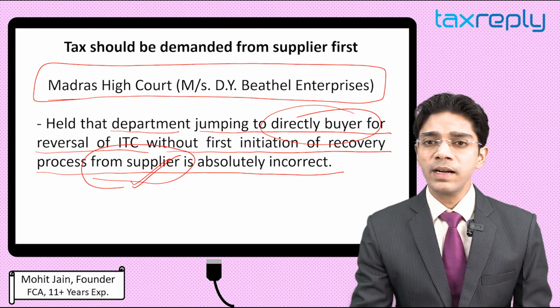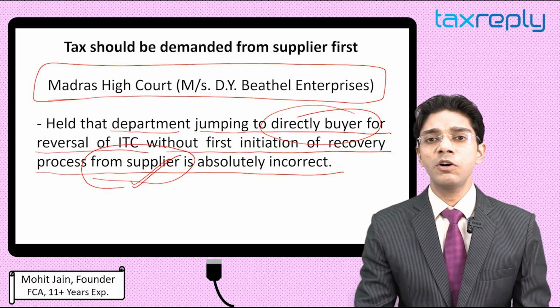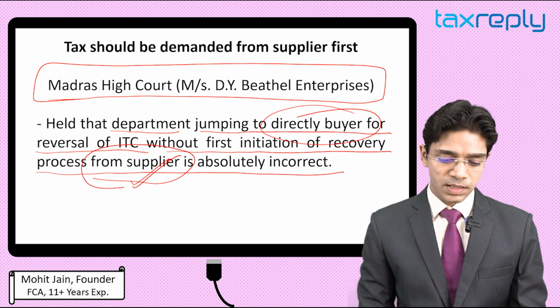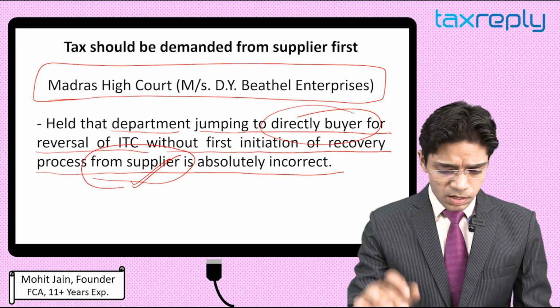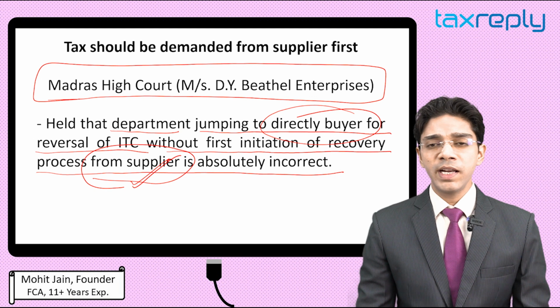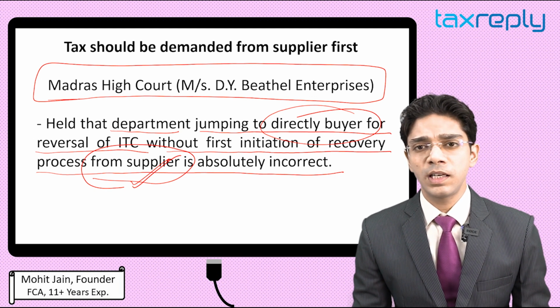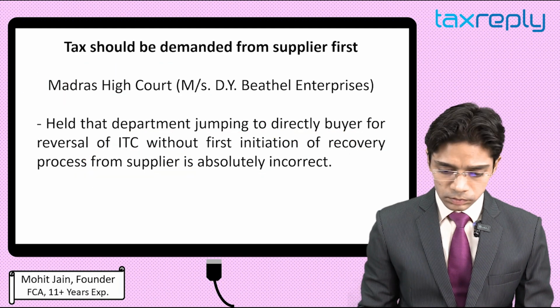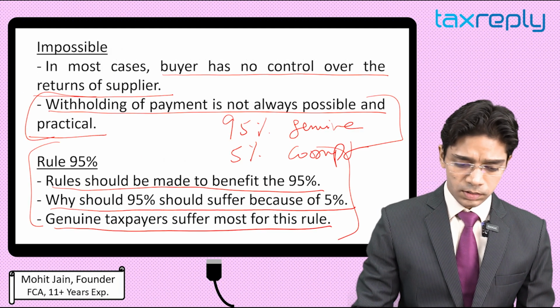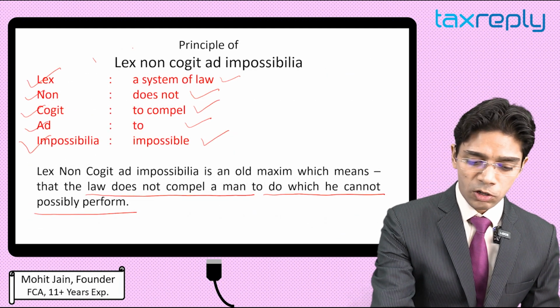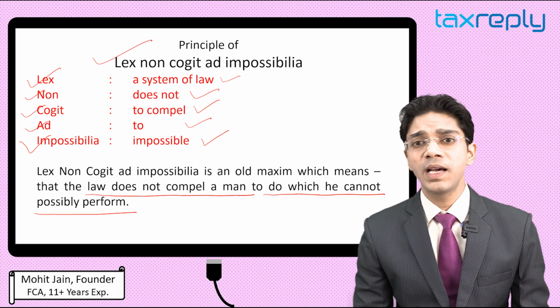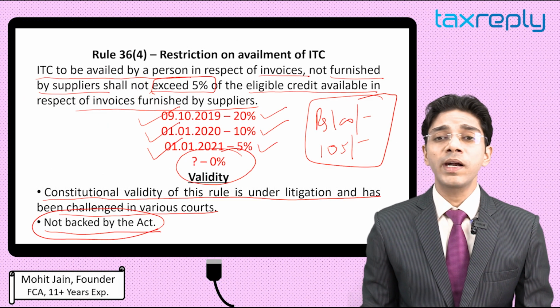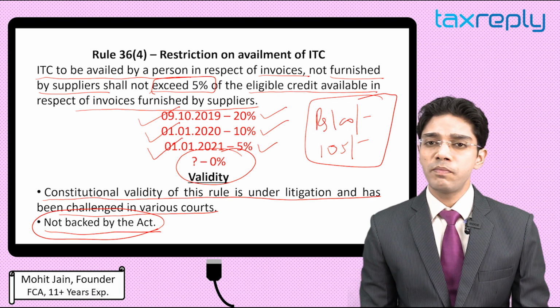So this is not correct. This High Court judgment should be followed by the GST officers. This is a very welcome judgment. So these are some important points while defending your case for mismatch between GSTR 3B and GSTR 2A. You can refer to this judgment. You can refer to this principle also, lex non cogit ad impossibilia. So these are 2-3 important points while defending your case of mismatch.